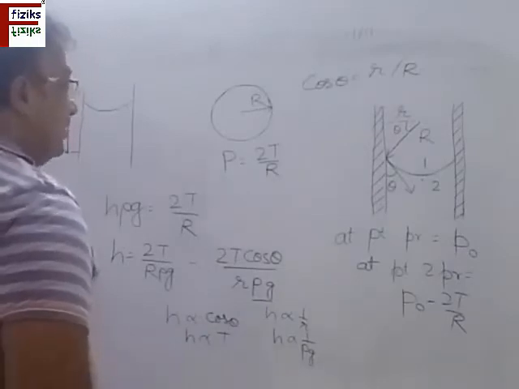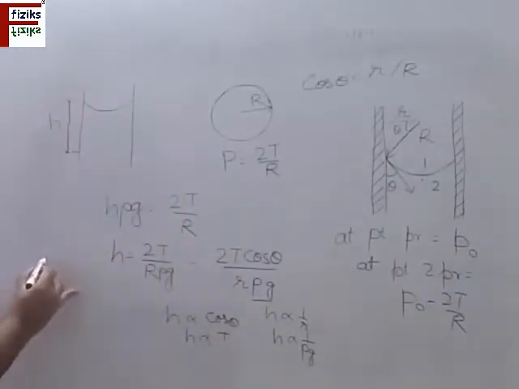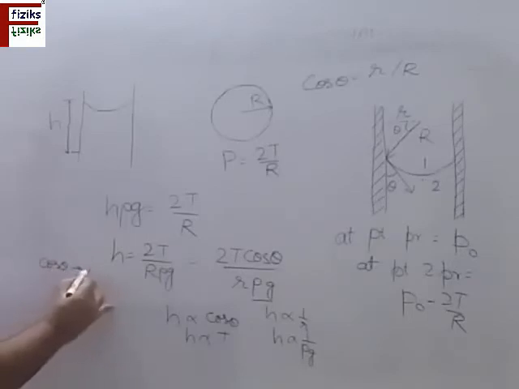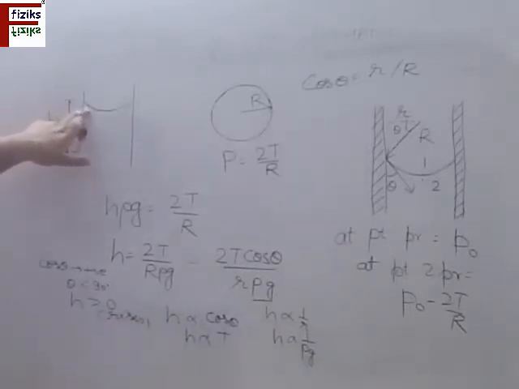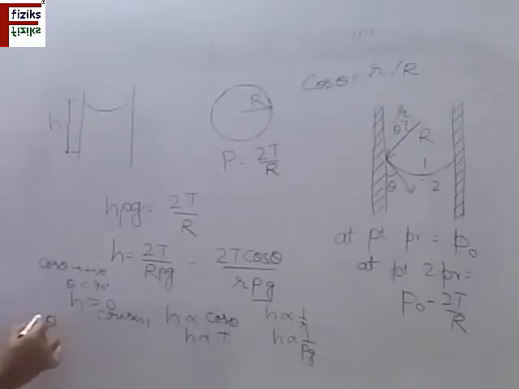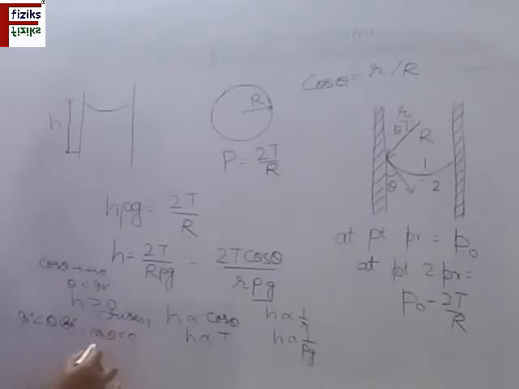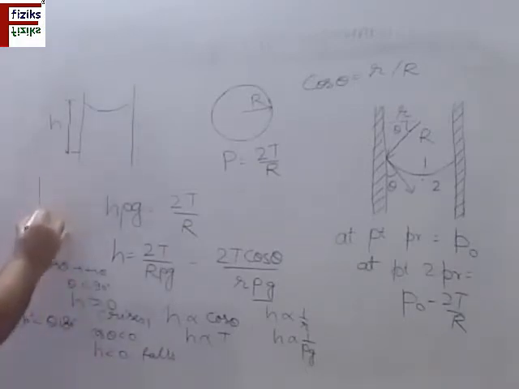So you can see that when cos theta is positive, that means theta is less than 90 degrees, h is positive. The liquid level rises and the surface has a concave shape. If theta is more than 90 and less than 180, in that case cos theta is negative and h is negative, means the liquid falls and the surface of the meniscus will be convex like this.